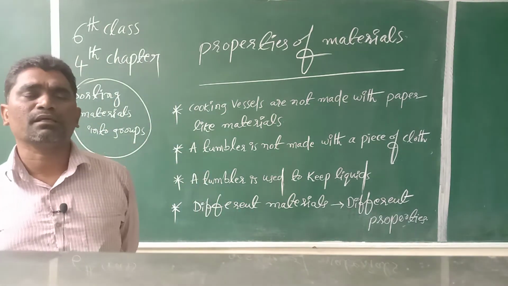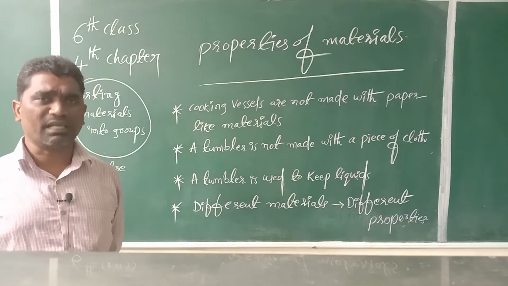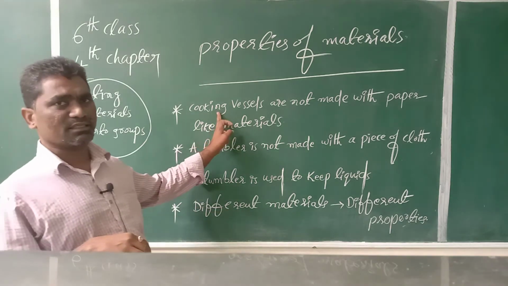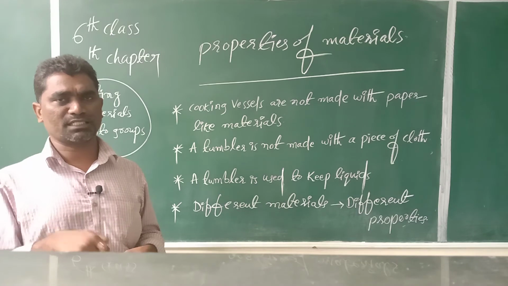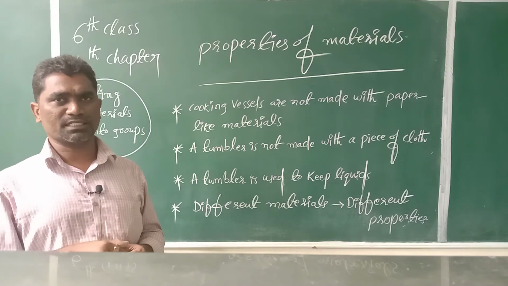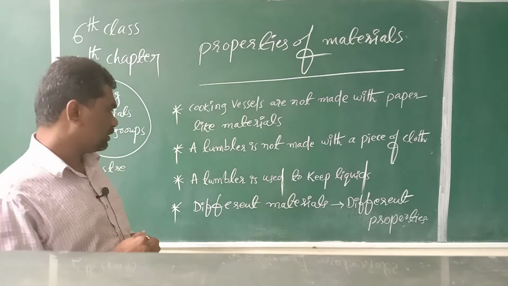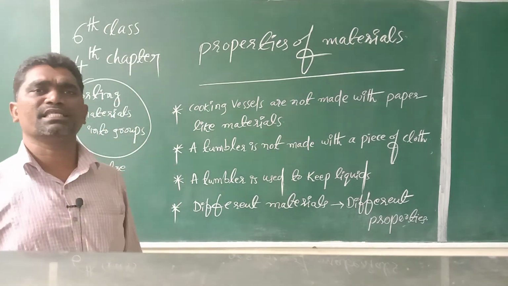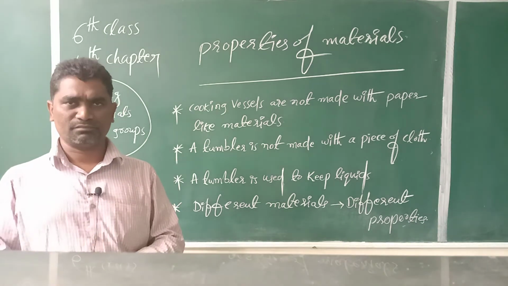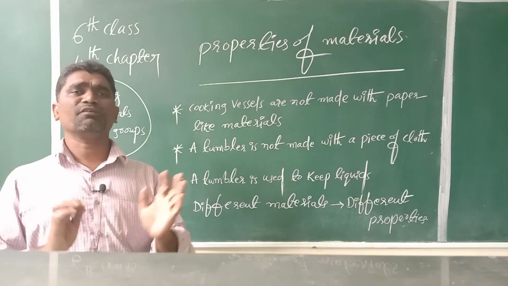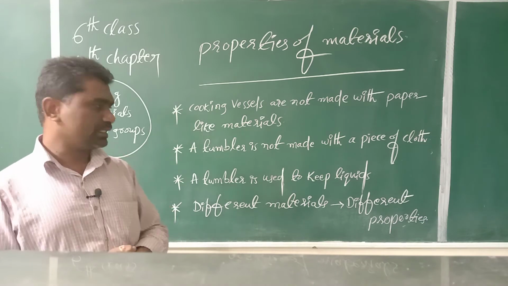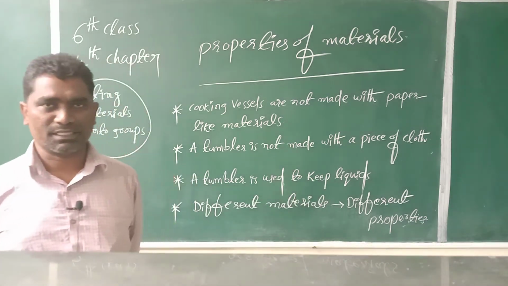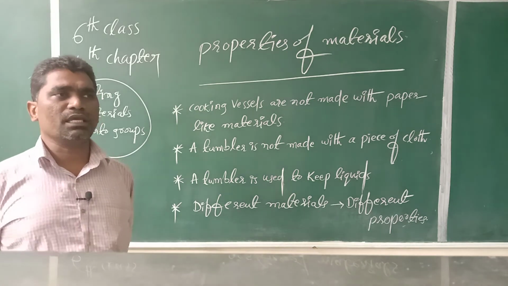Next one, a tumbler is used to keep liquids. What is the use of a tumbler? We use a tumbler to keep or store liquid. What is the use of cooking vessels? We use vessels to cook and prepare food substances, and to heat. Different materials will have different properties. Wood is different from iron, copper and aluminum.